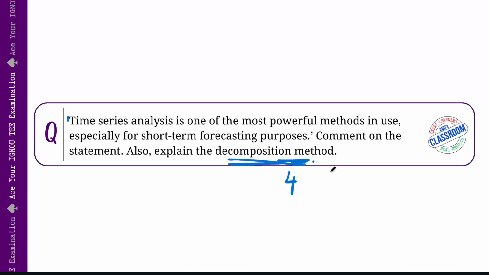Then we have cycle. That is the third component. It involves longer term fluctuations that go beyond the regular seasons, like business cycles or economic expansions or recessions. These are cycles. And finally, the fourth component is the randomness or the noise, which covers all the unpredictable variations like sudden market shocks, measurement errors, or unforeseen events like COVID-19 that we had. So these are randomness or noise.